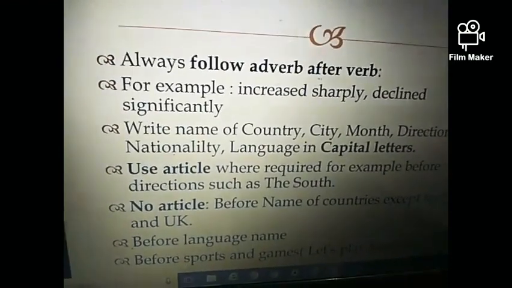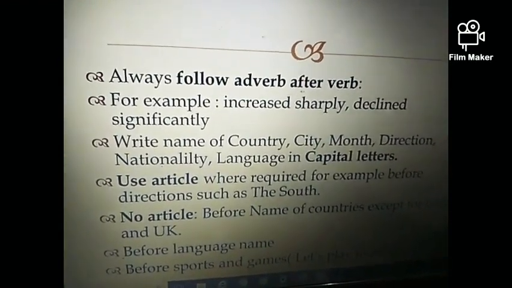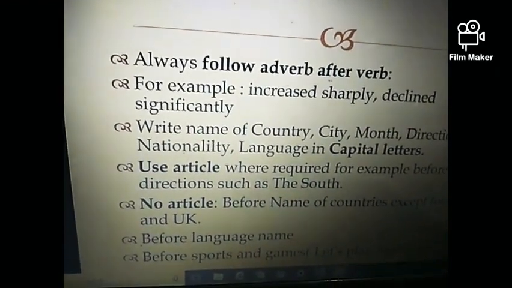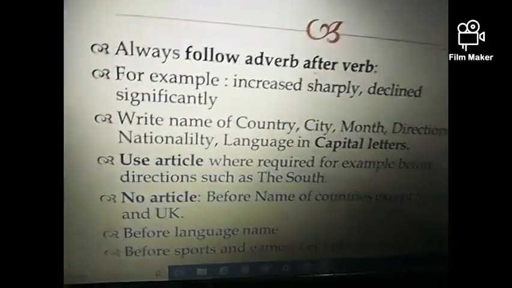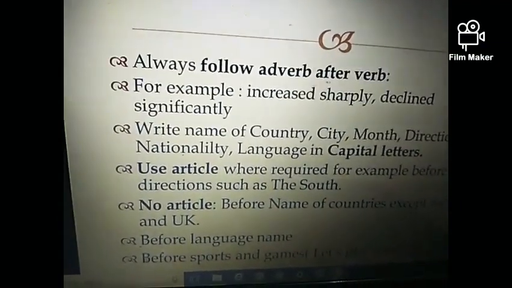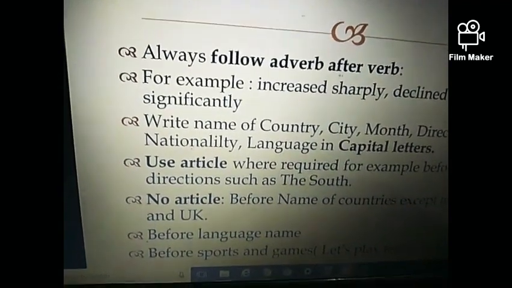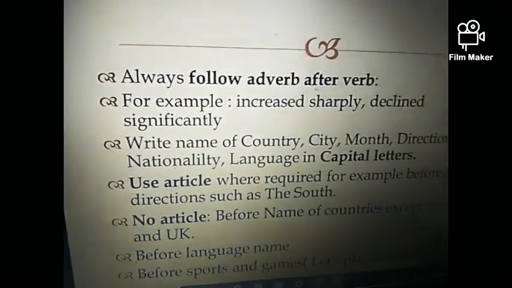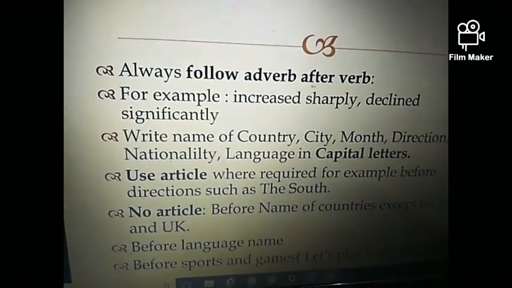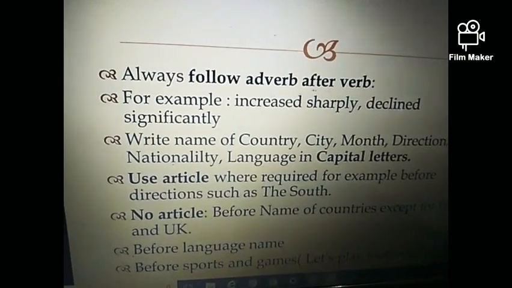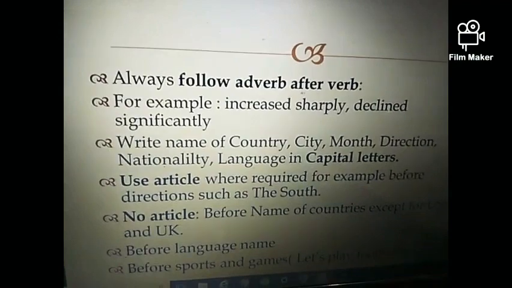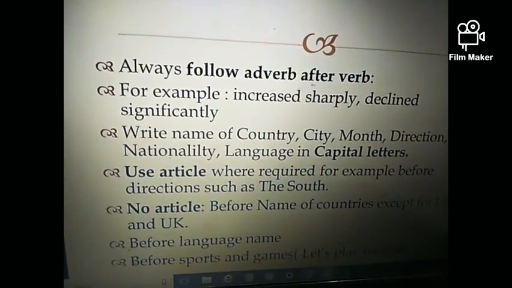And use articles where required. For example, before the directions, such as the south is correct. As you have studied in your earlier classes, before the proper noun we have to use the article the, right? And always keep in mind where you shouldn't use the article. We can't overuse or underuse the articles. We have to use articles appropriately, and every grammatical rule should be followed properly. That's why I've included this over here, so that you guys can clear your doubts as well.